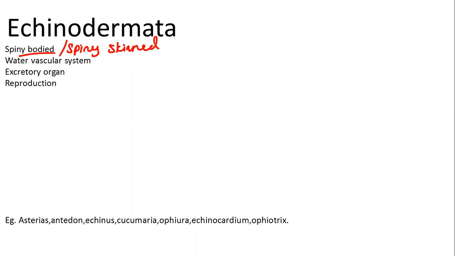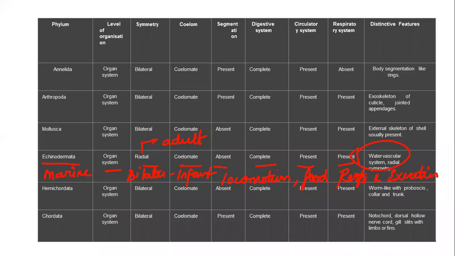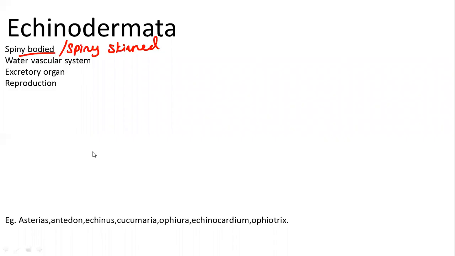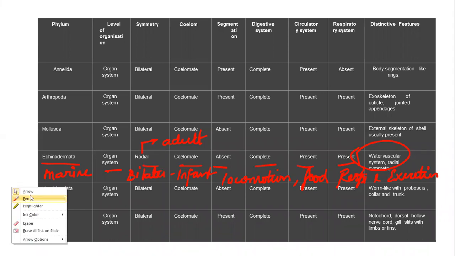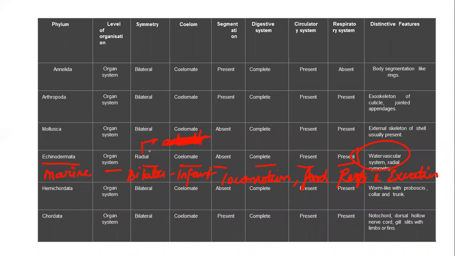Usually it is marine, and the larva, as we already discussed, will be radial, as well as the adults will be bilateral. Did I mention wrong? I'm sorry, guys, just make this change. Radial will be present in the larval stage, that means in the infant stage. Bilateral will be present in the adult stage. Just change it.